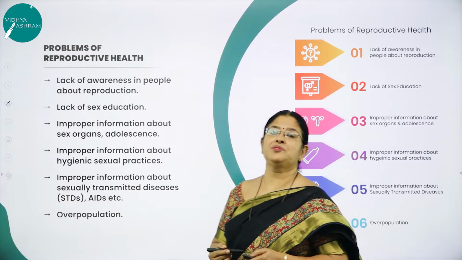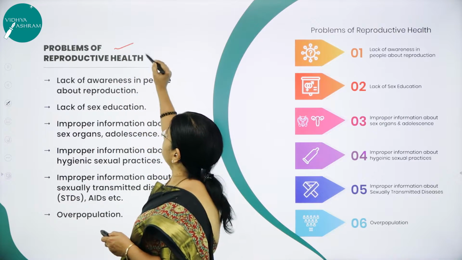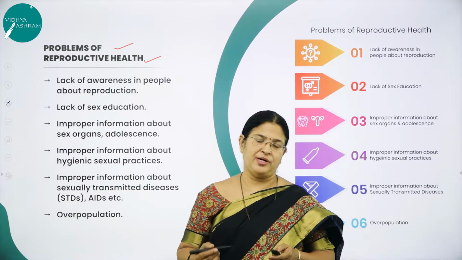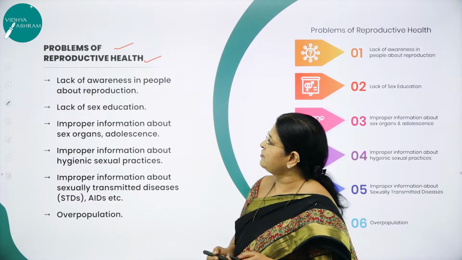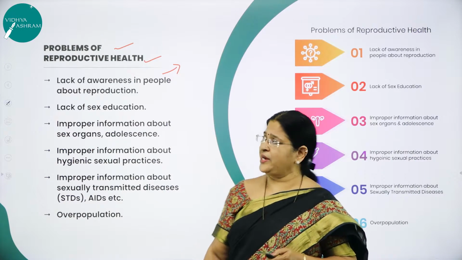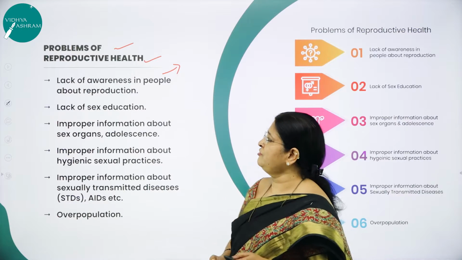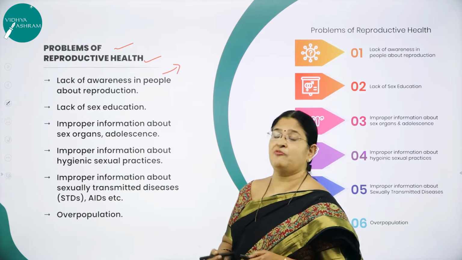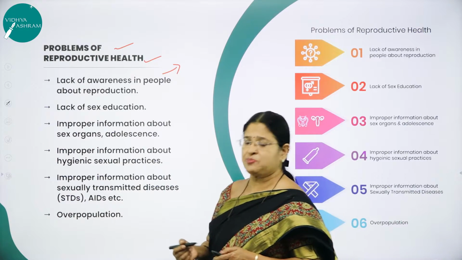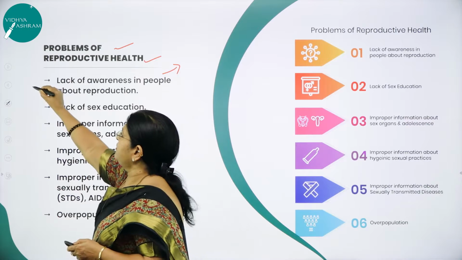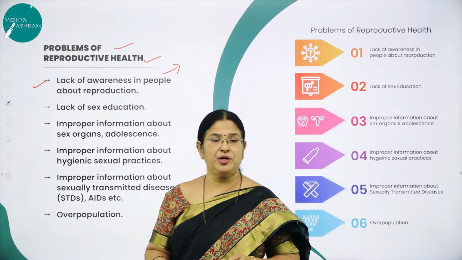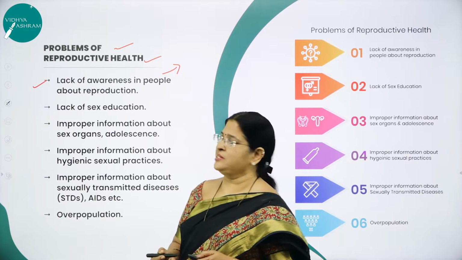Now, what are the problems of reproductive health? So far we have understood the definition of reproductive health according to the World Health Organization, and also we have come across the very important tasks of RCH, right? Now let us discuss the problems of reproductive health. What are the problems? Why are we not able to achieve a good reproductively healthy society? Let us discuss one by one, right? What is the first problem that our society is facing?